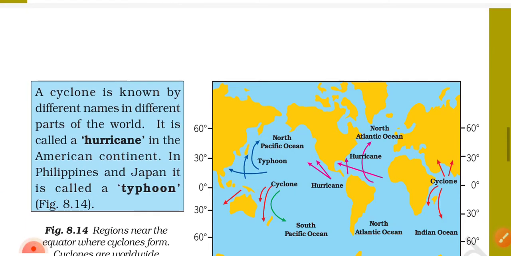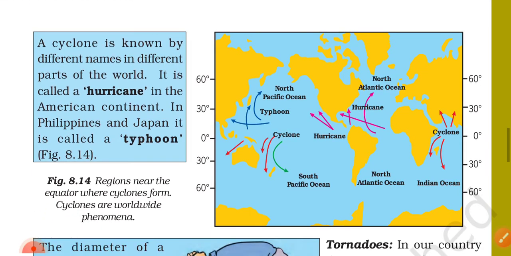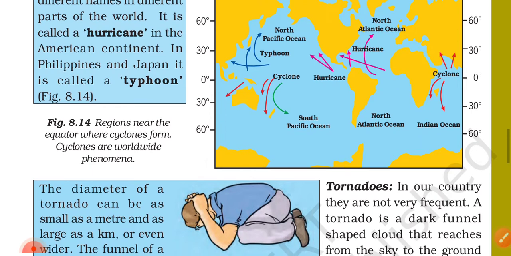property. A cyclone is known by different names in different parts of the world. It is called a hurricane in the American continent. In the Philippines and Japan, it is called a typhoon. Figure 8.11. 8.14 Regions near the equator where cyclones form. Cyclones are worldwide phenomena.